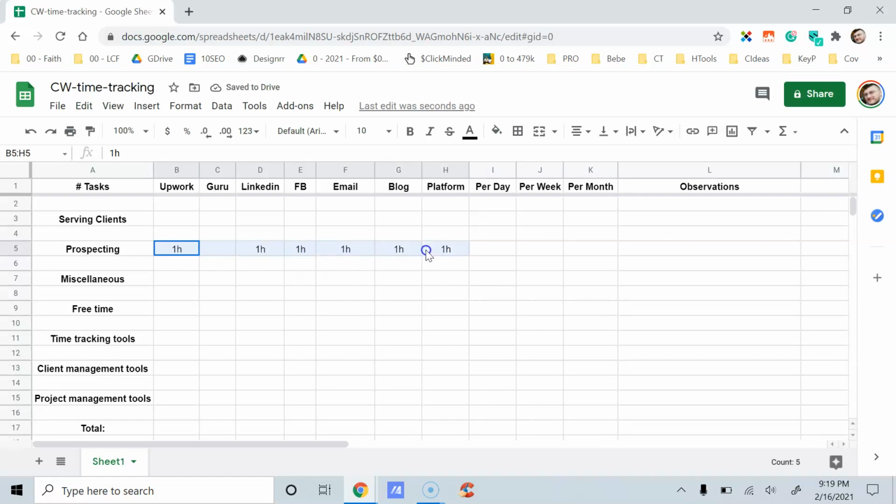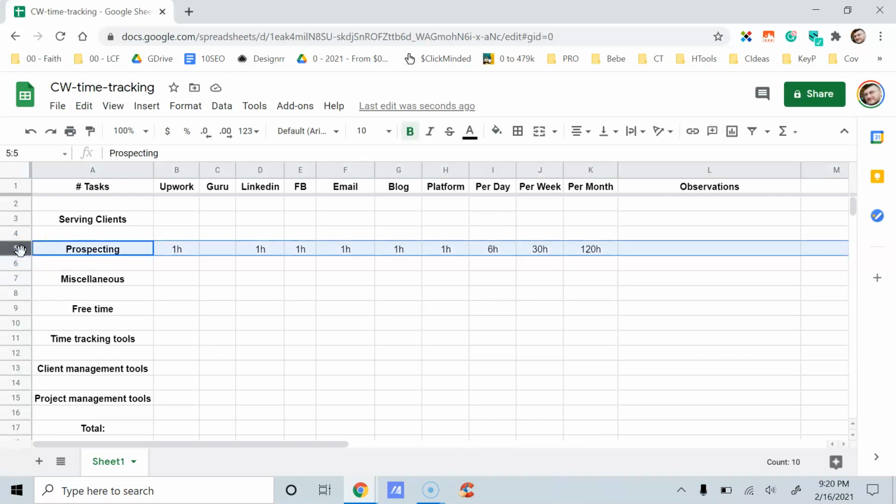So that would be like 6 hours a day to engage with prospects. 6 hours multiplied by 5, that would be 30 hours a week. 30 hours a week multiplied by 4 weeks, that would be 120 hours per month just for prospecting alone.